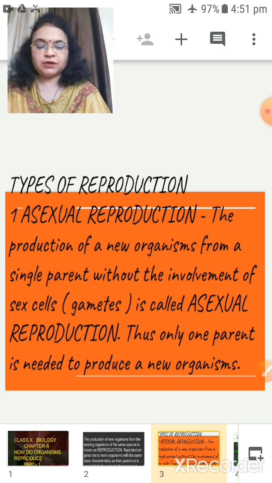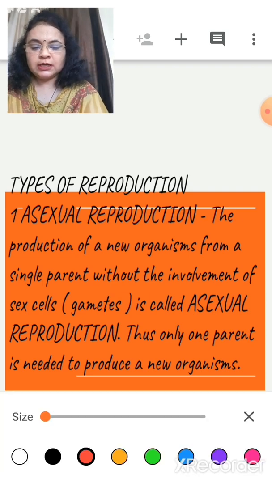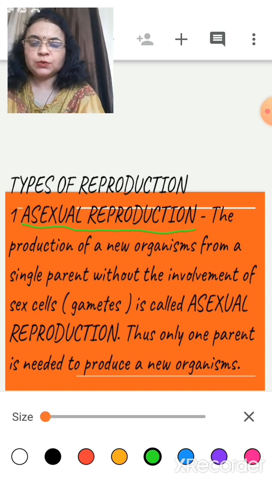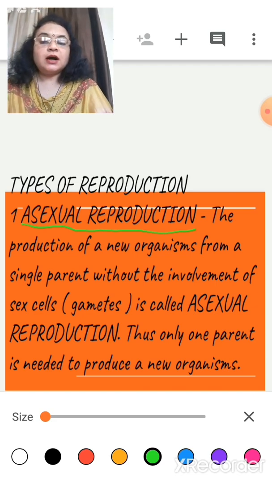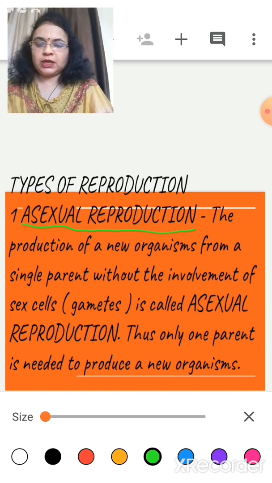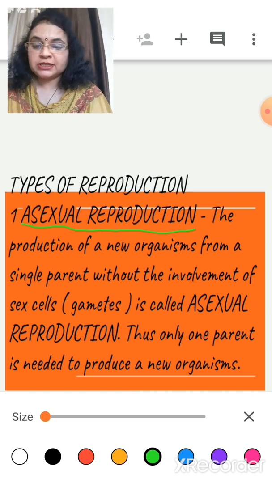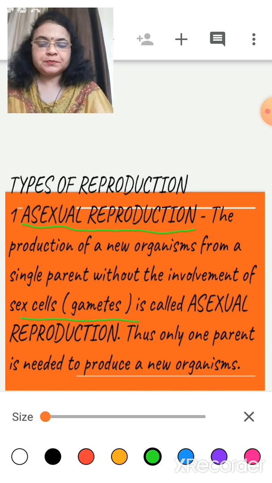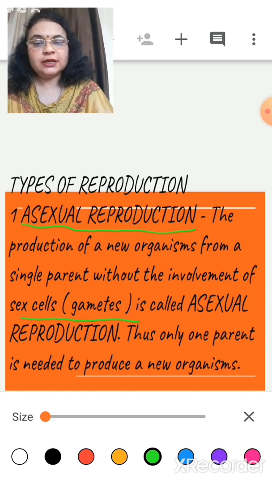Let us come to the first definition, of asexual reproduction. What is asexual reproduction? Here you can see asexual reproduction. Asexual reproduction means the production of new life, the coming of a new organism, on the earth from a single parent without involvement of any gametes. What do gametes mean? Gametes means sex cells. This is called asexual reproduction.